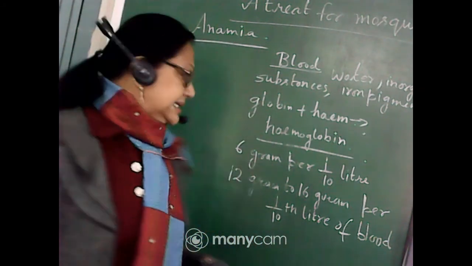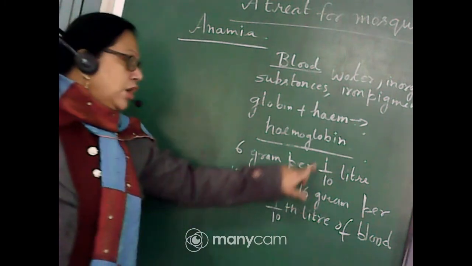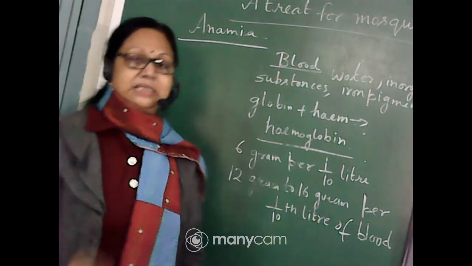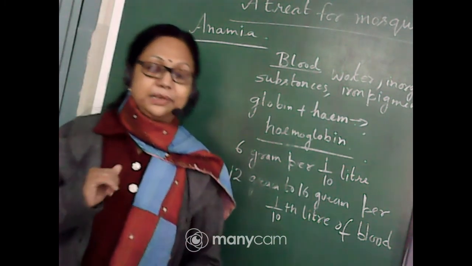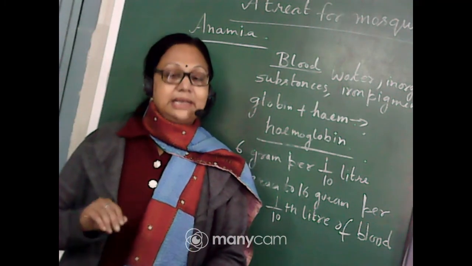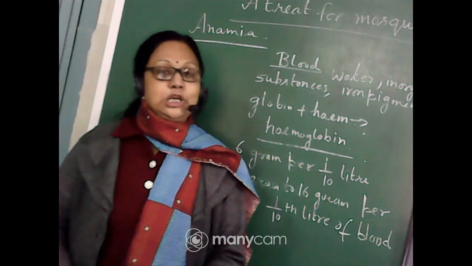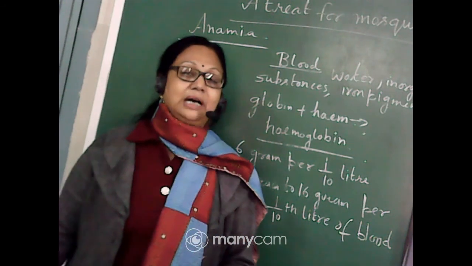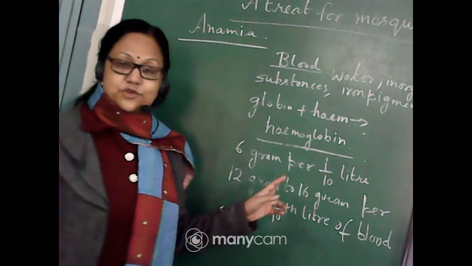So what is this deciliter? You know that deciliter means 1/10th of a liter. That means if we are taking a liter of blood, the 10th part of the liter is called the deciliter. So within this 10th part of the liter, how much gram should be there?